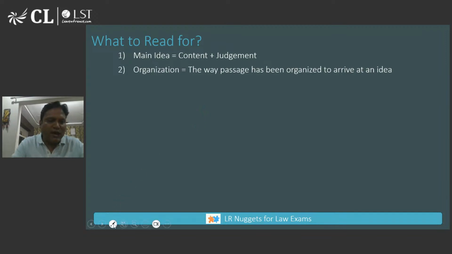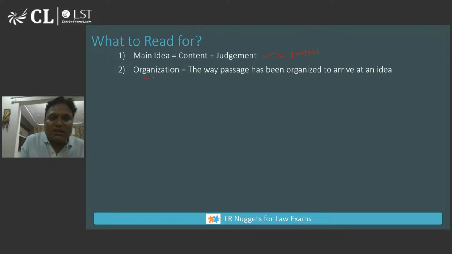Whenever I read any passage, guys, I read it for two things. My purpose is very clear. I do not get emotionally attached to any passage. I want to identify the main idea of the passage. The main idea also means why the author has written the passage, the purpose of the passage. If I can identify that, I can answer almost 60 to 70% of the questions.